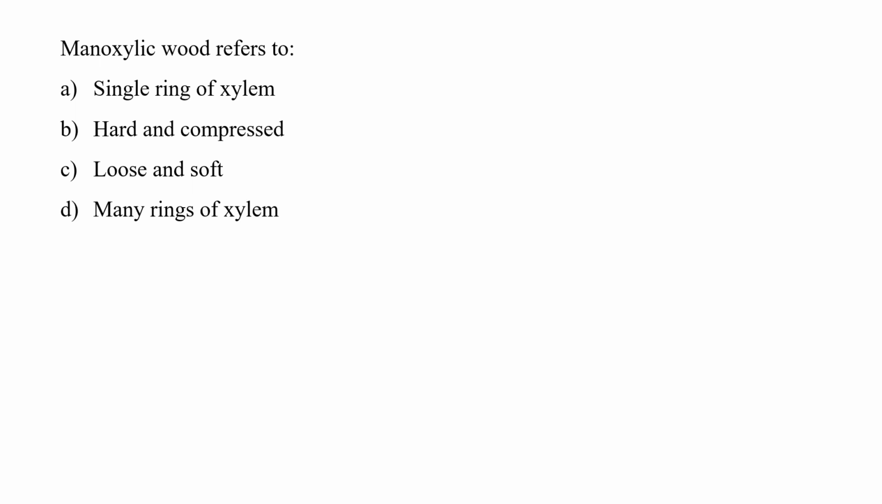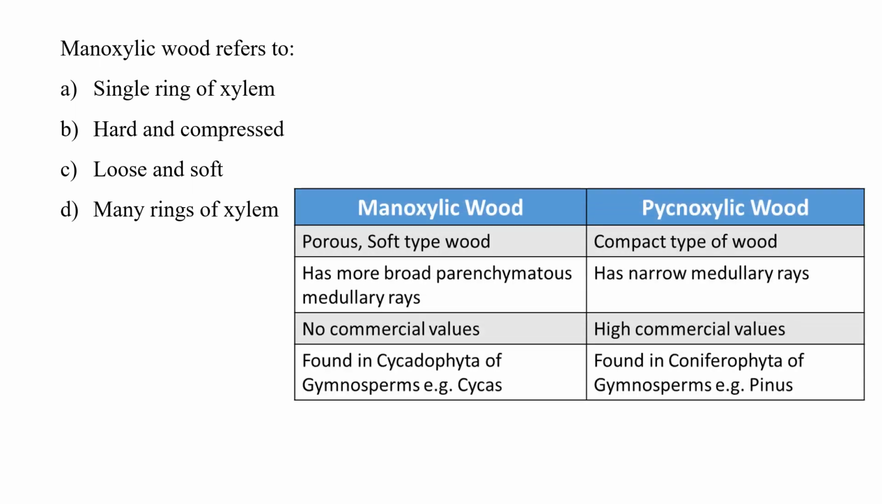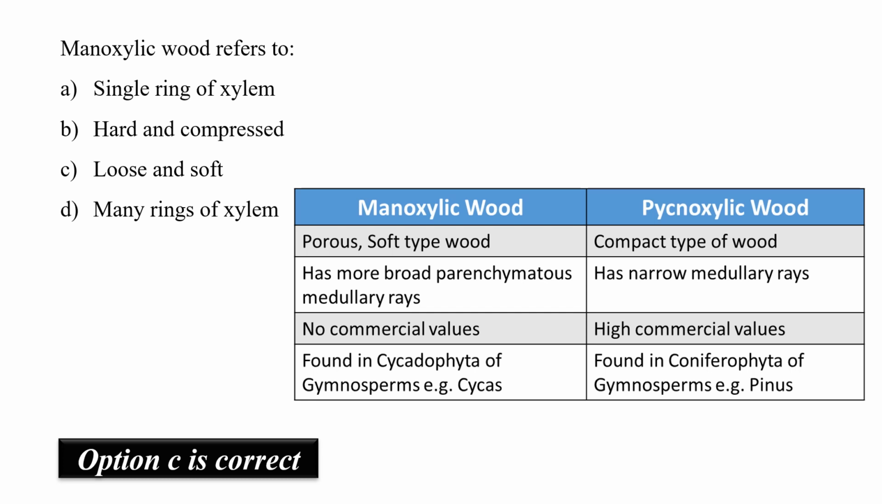Our question is: manoxylic wood refers to. Options are single ring of xylem, hard and compressed, loose and soft, many rings of xylem. In the given table, we can see there are two types of wood, that is manoxylic wood and pycnoxylic wood. In case of manoxylic, the wood is porous, soft type, while in case of pycnoxylic, wood is compact type. So according to the given options, option C, that is loose and soft, is correct.